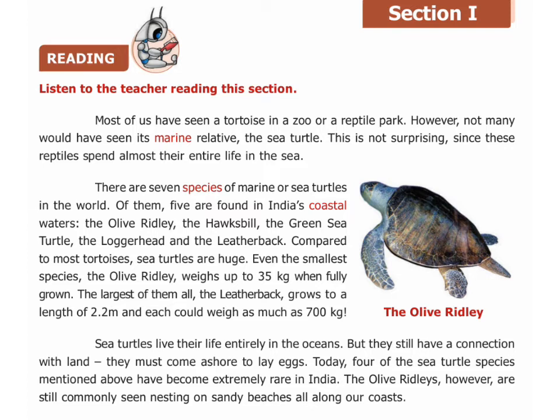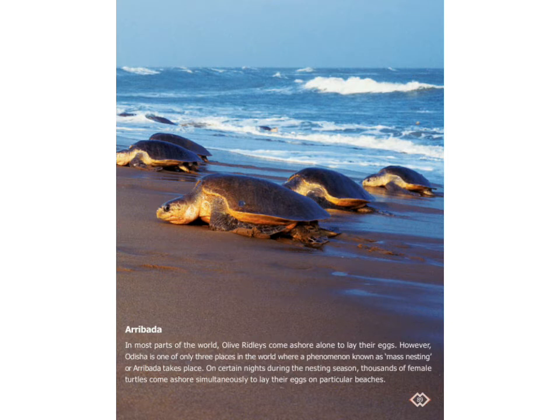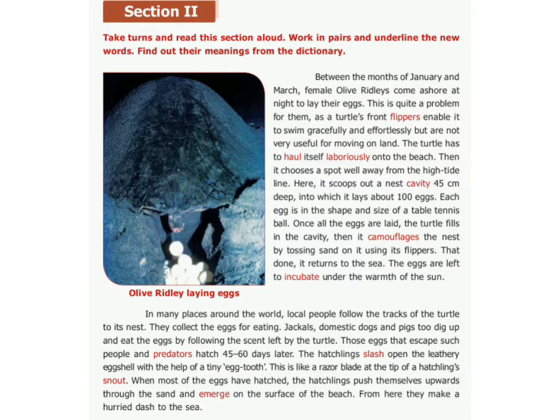Sea turtles come to the shore to lay their eggs. Except olive ridleys, other species have become rare in India. Mass nesting, or arribada, is a phenomenon that occurs in Odisha and 2 other places in the world, where olive ridleys come ashore all together to lay their eggs. Out of 5 turtle species, the olive ridley is still commonly seen nesting on sandy beaches all along our coast.